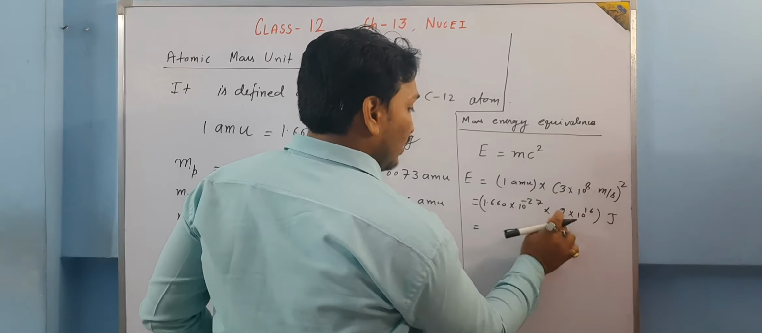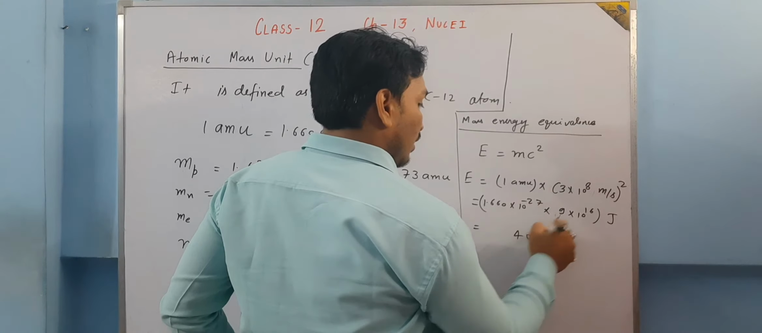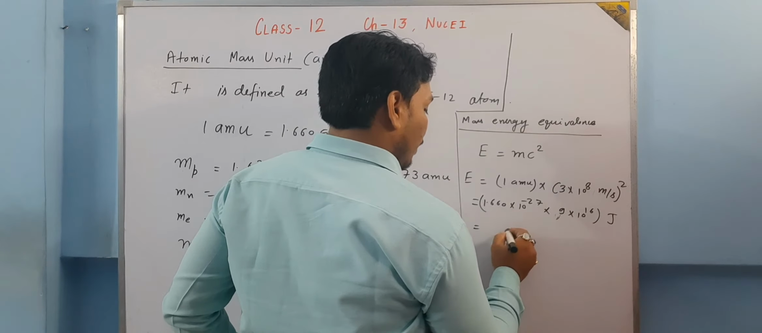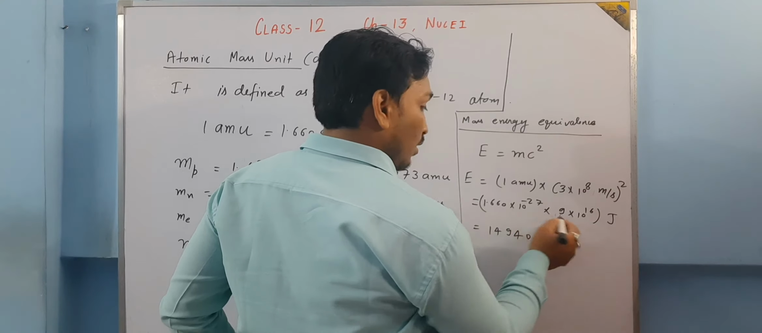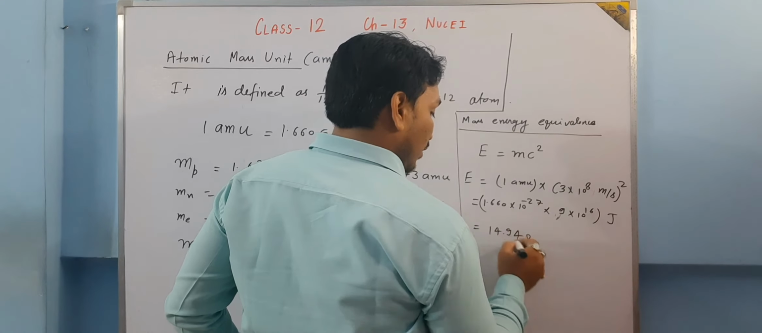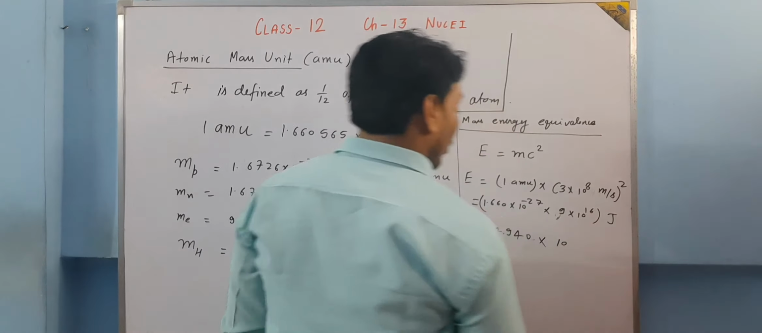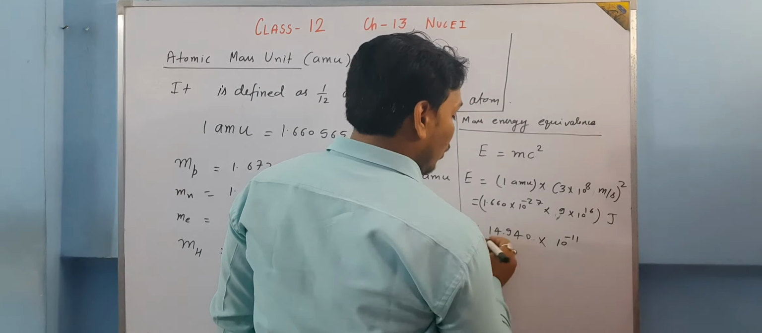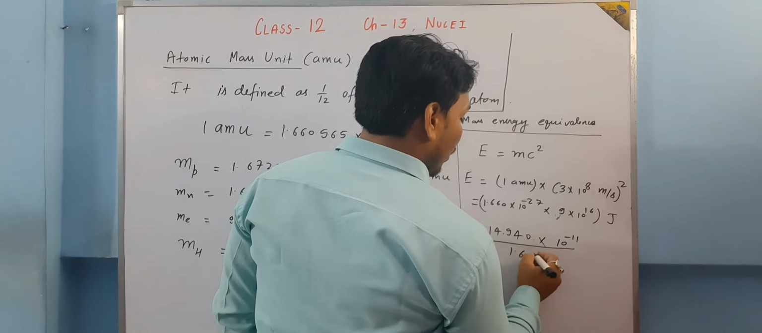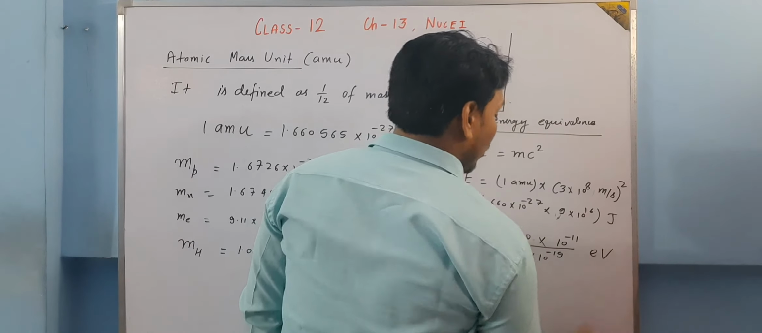Let us multiply. 9 zeros are 0, 9 sixes are 54, 9 sixes are 50 plus 5, 59, 9 ones are 9 plus 5, 14. After 3 places decimal, 14.44, 10 to the power minus 27, 10 to the power 16, it will become 10 to the power minus 11. So this is in joule. Let us make this in the electron volt. 1.6 into 10 to the power minus 19. If we divide it, it becomes in electron volt.